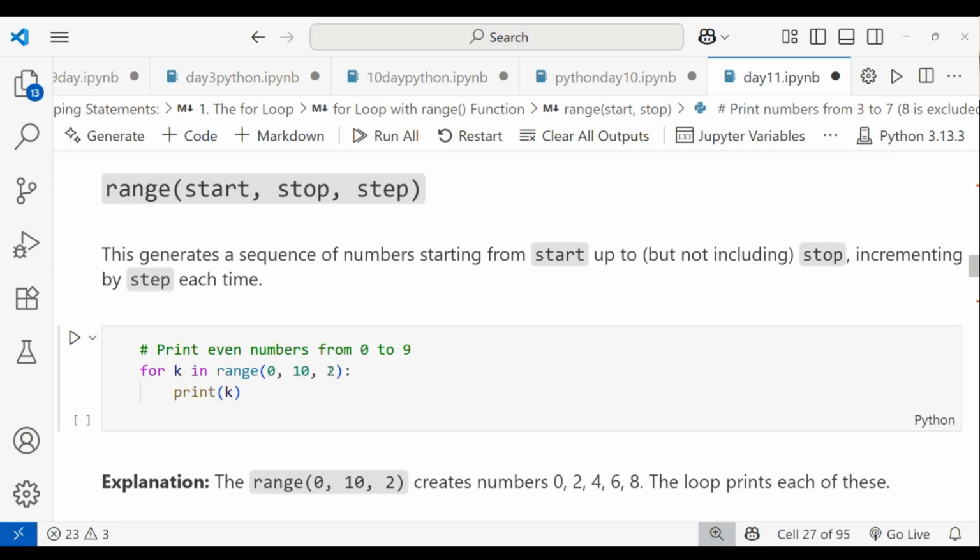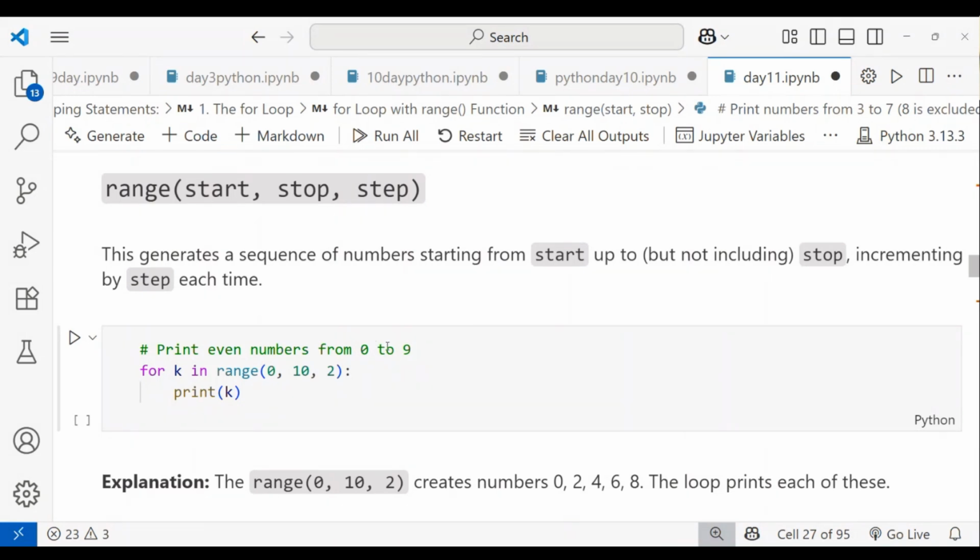So I want even numbers here. If you do not mention the step, it will always be 1. So I want even numbers only. After 0, is 0 an even number or an odd number? Remember that, 0 is always an even number. So after 0, I want to skip 1. After skipping that, the next number is 2. 2 is an even number.